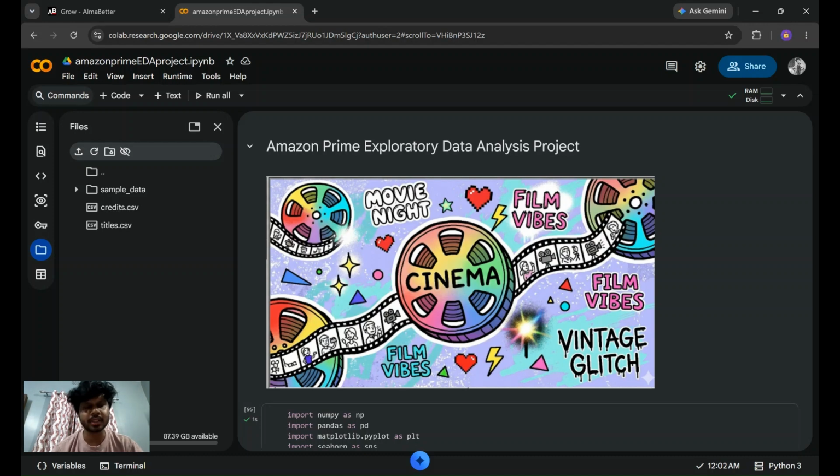And for this project, I used NumPy and Pandas for data manipulation, Matplotlib and Seaborn for data visualization, and Colab for development and execution. So the goal was not just to show the charts I made, but to generate business insights that would help understand content strategy and audience preferences.